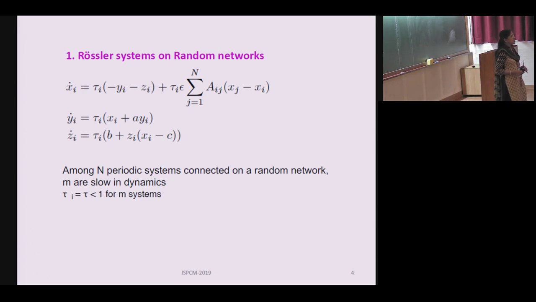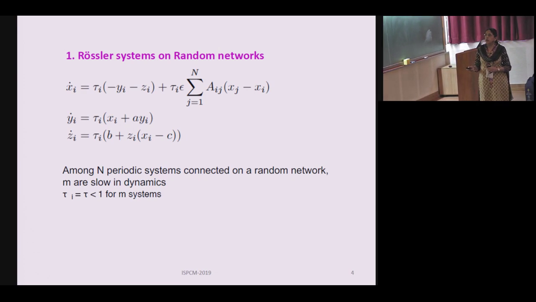We consider Rossler systems in the periodic regime by choosing the parameters, and we combine them on a random network to begin with. And then we choose the dynamical timescales of each individual system as tau I here, which means whatever change is there in the dynamical timescale is taken over to this side and added as a parameter tau I, which means tau I less than 1 makes the system slower.